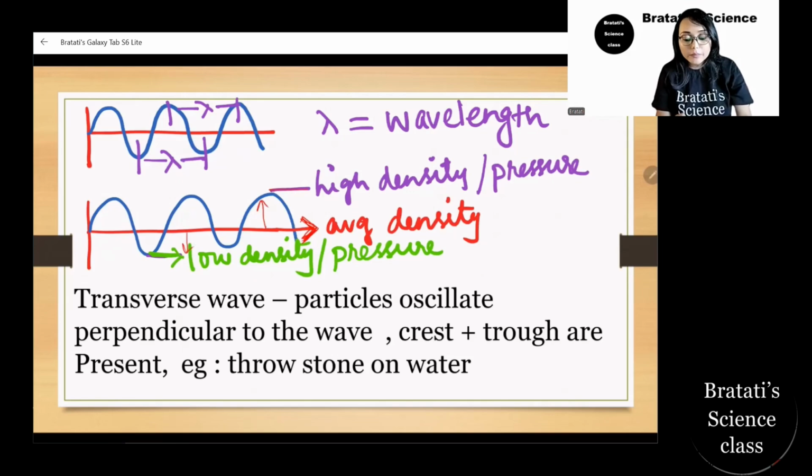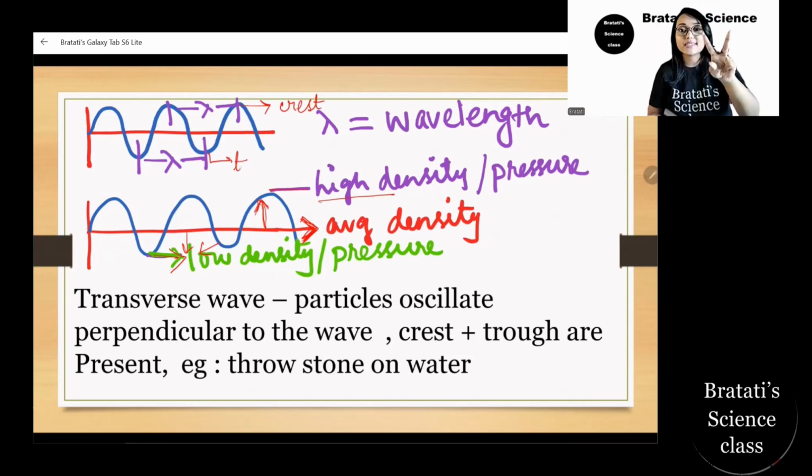So the maximum position where this wave can go is the high density region, and the lowest, when it's coming down, is the low density region. This top part we call the crest, C-R-E-S-T, and this lower part we call the trough, T-R-O-U-G-H.